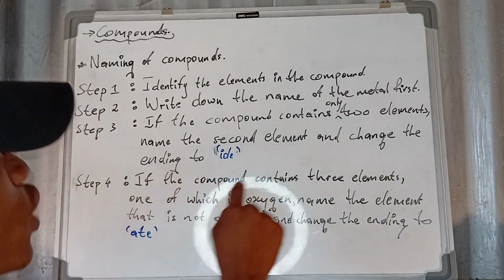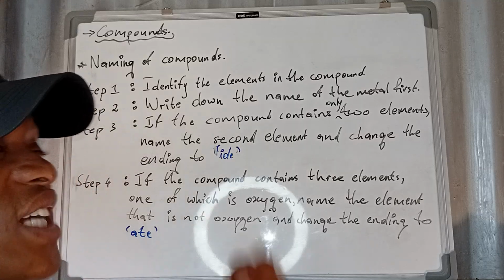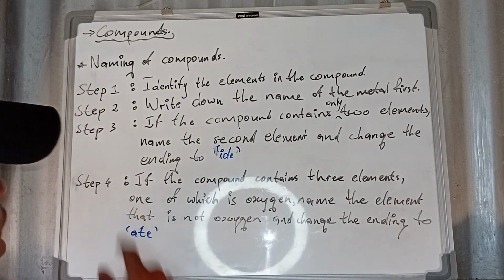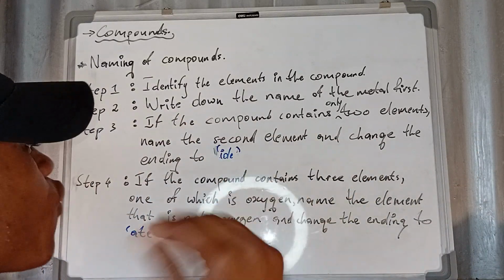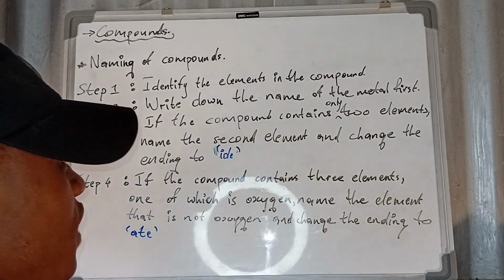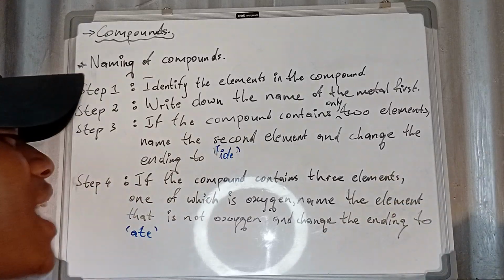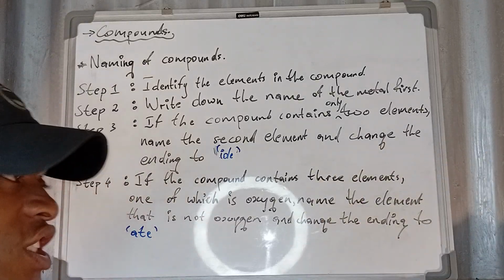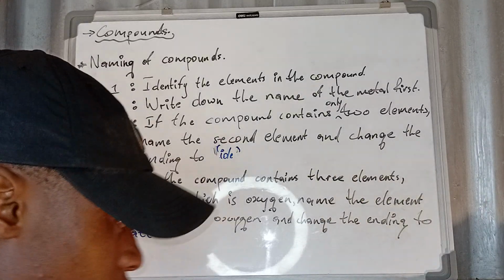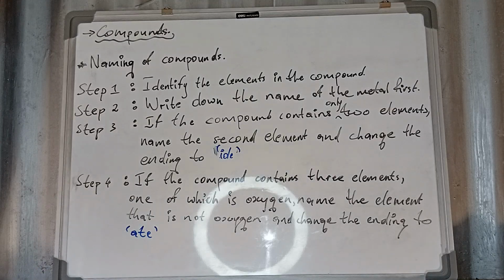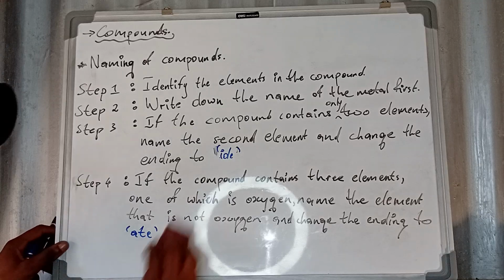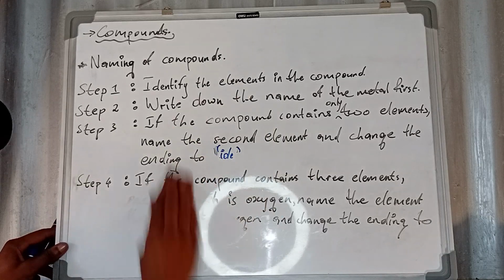And then step number four, if the compound does not have two elements, then that means it is going to have three elements, one of which is oxygen. You just leave the one that is oxygen, name the element that is not oxygen, and change its ending to "ate." I'm going to do examples. Okay, let us go to examples now. I hope you've understood the steps.